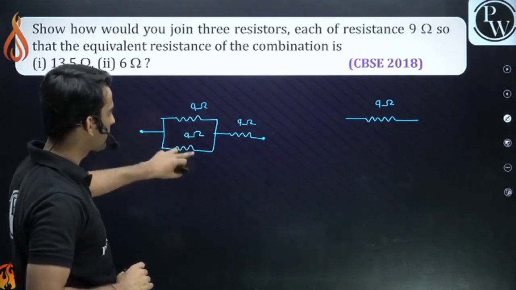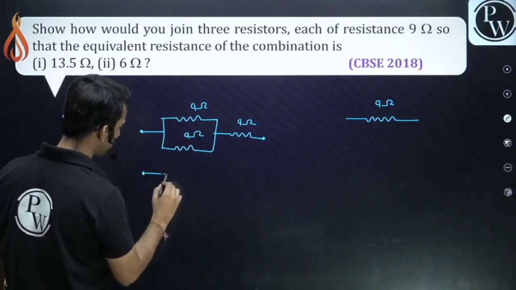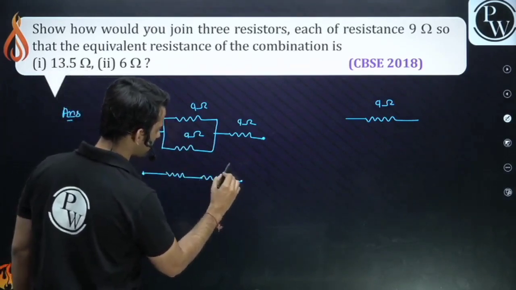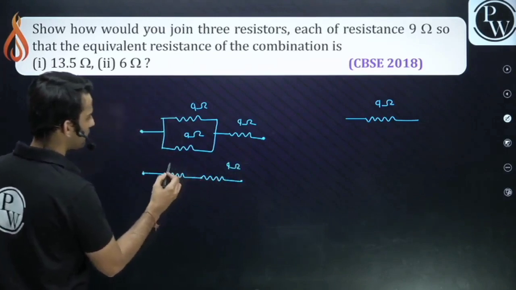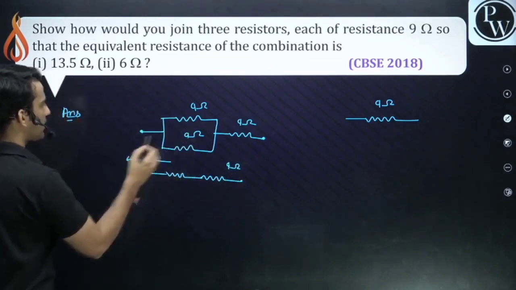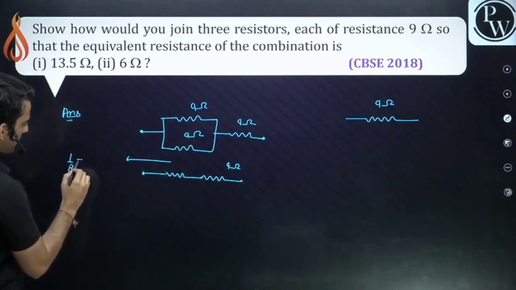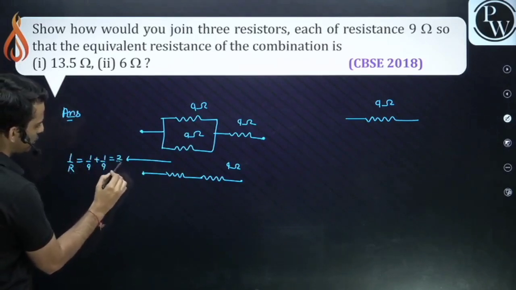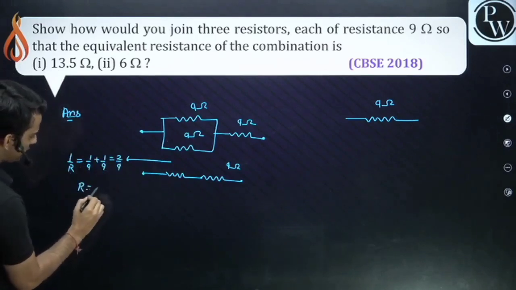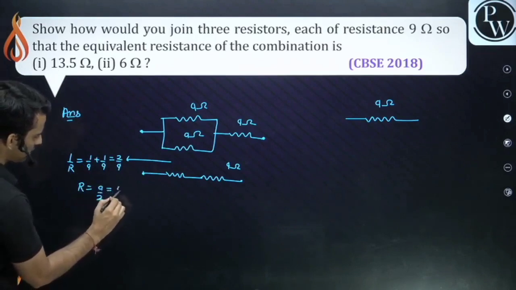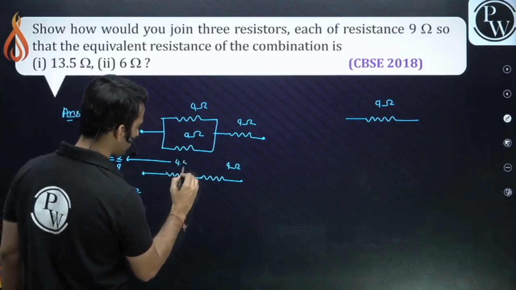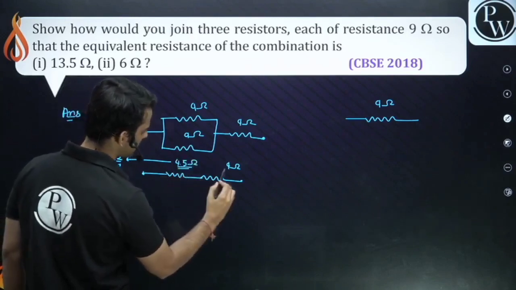The effective resistance of the parallel pair is what? For 9 and 9 in parallel, 1 by R would be 1 by 9 plus 1 by 9, which is 2 by 9. So R would be 9 by 2, which is 4.5 ohm. So this resistance would be 4.5 ohm and this is 9 ohm.